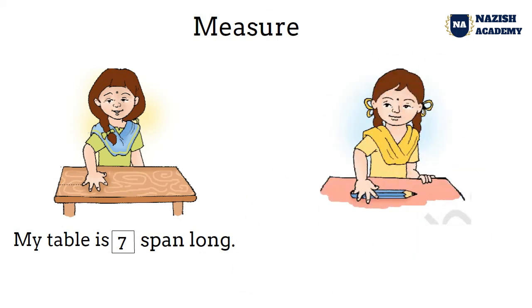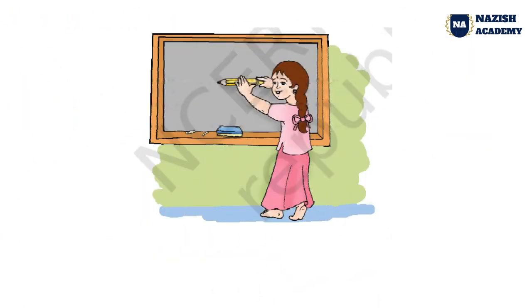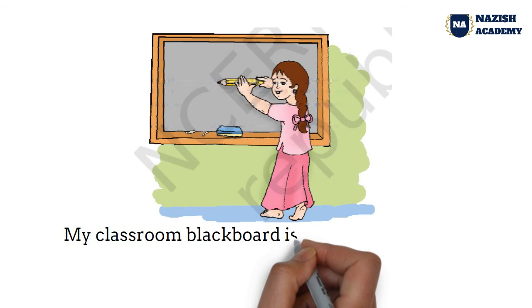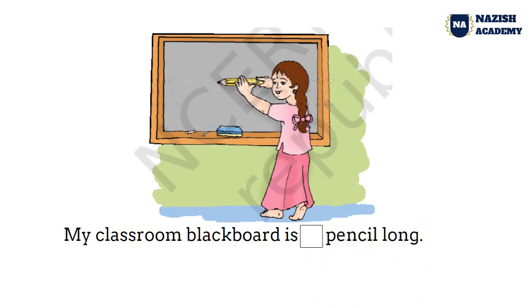Here a girl is measuring her pencil and she is saying my pencil is how many spans long? Then she measured and found that my pencil is 2 spans long. Now you have to measure your classroom's blackboard with a pencil and tell me in the comment section how many pencils long is your blackboard. Here she is measuring and saying my classroom blackboard is 12 pencils long.